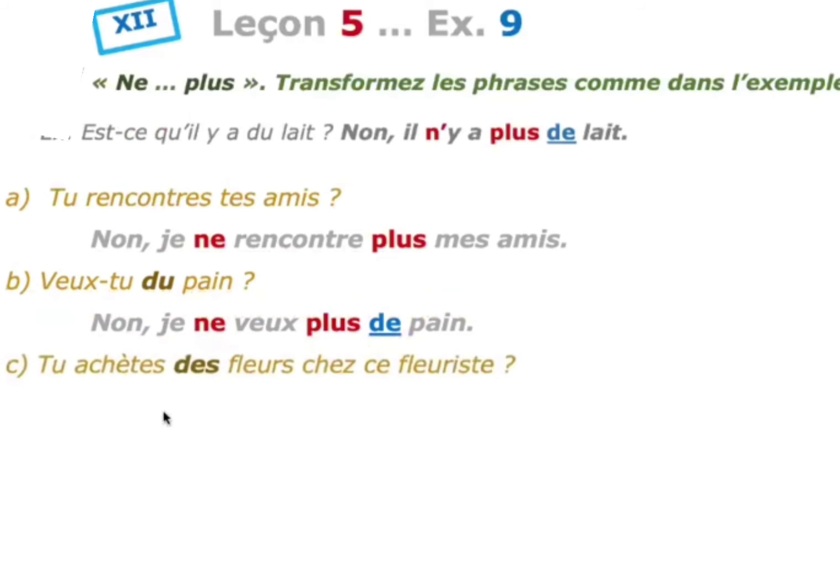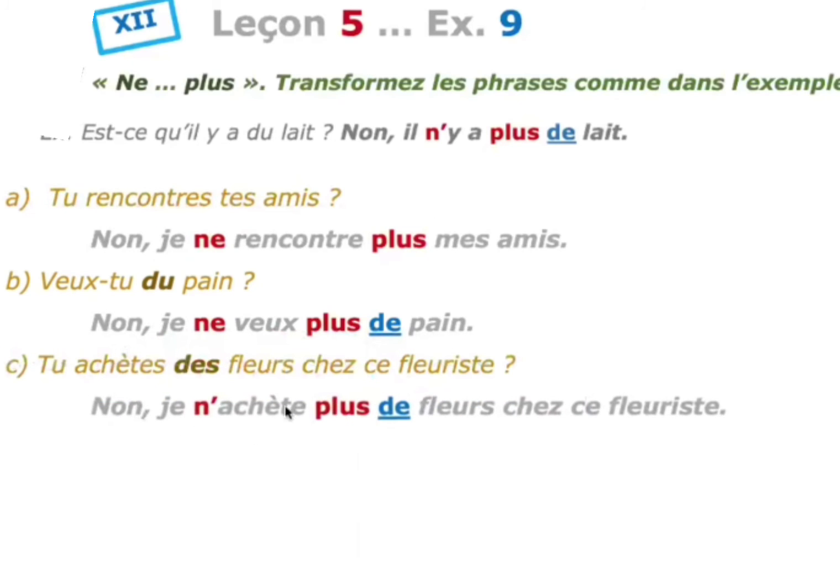Third question. Tu achètes des fleurs chez ce fleuriste? Do you buy these flowers from the florist? So, the article des is given, some flowers. So, in negative it becomes de. No, je n'achète plus de fleurs. D is just changed to de.